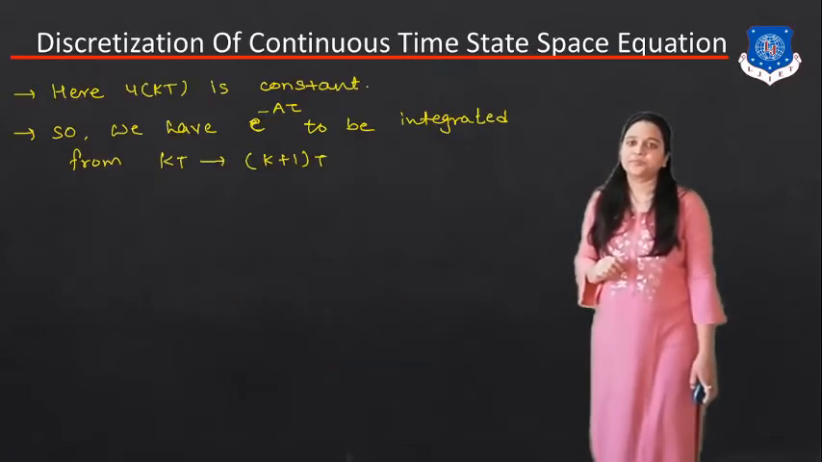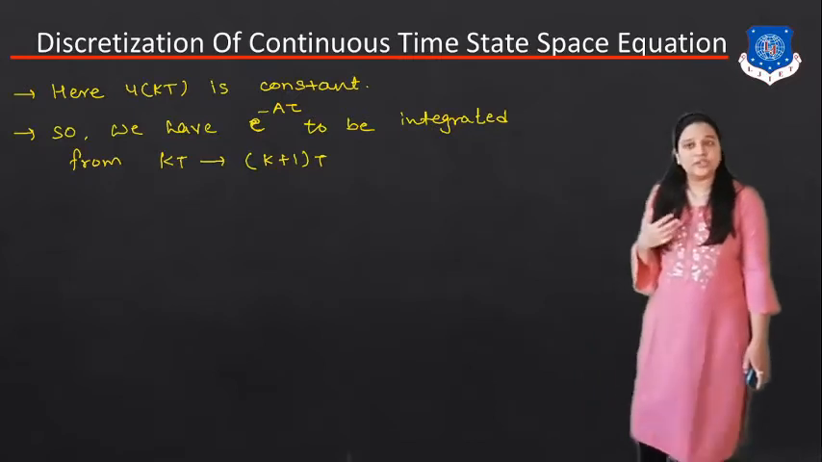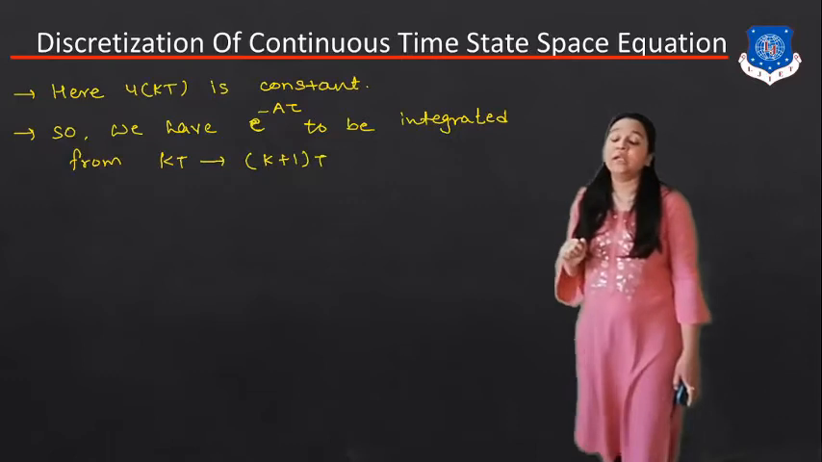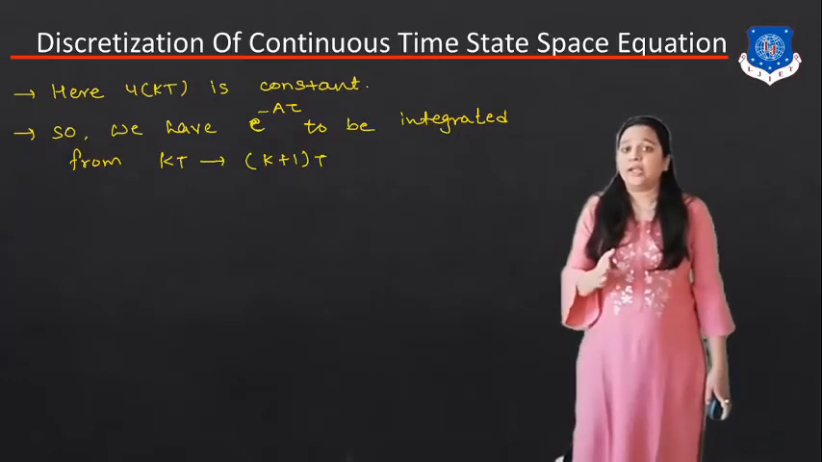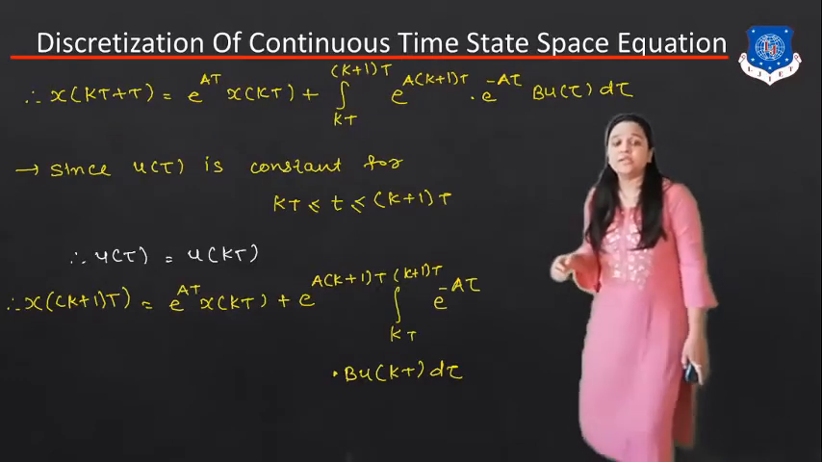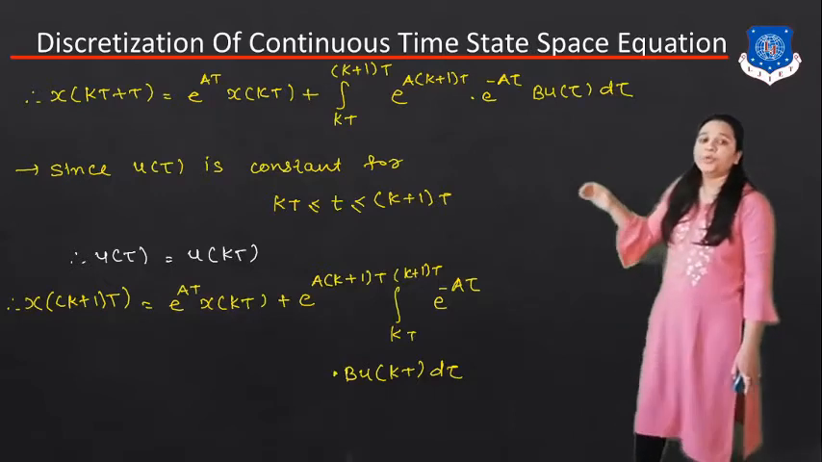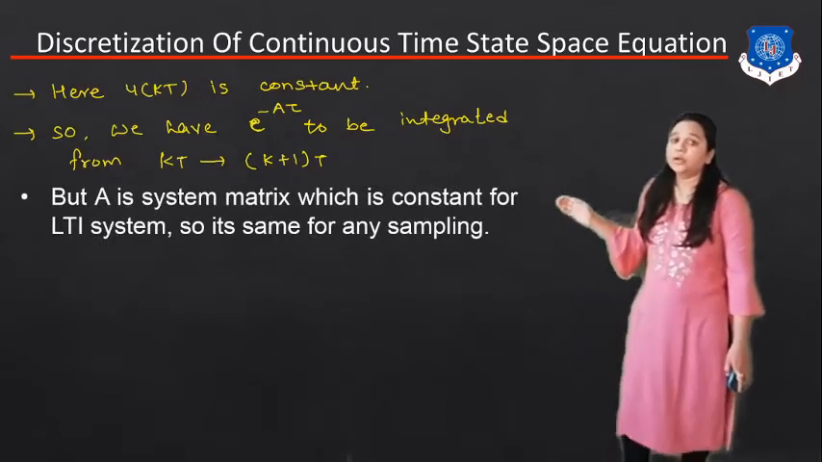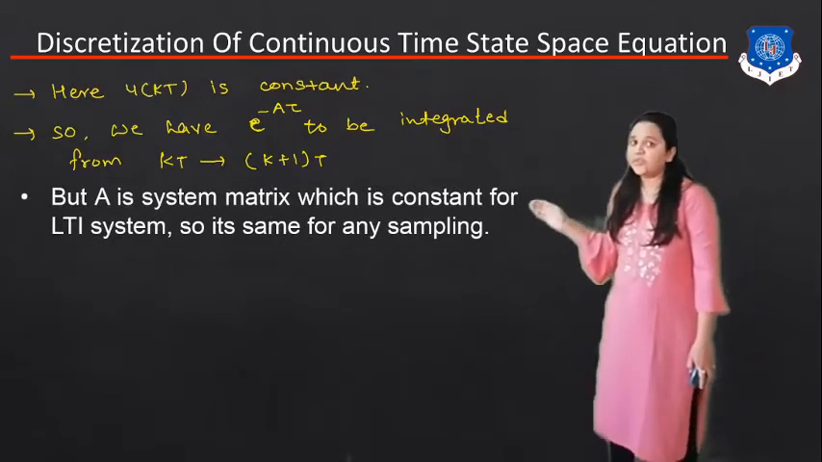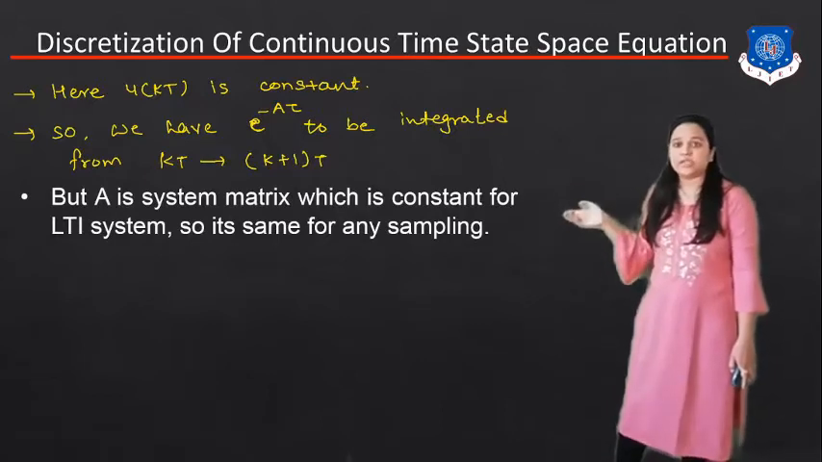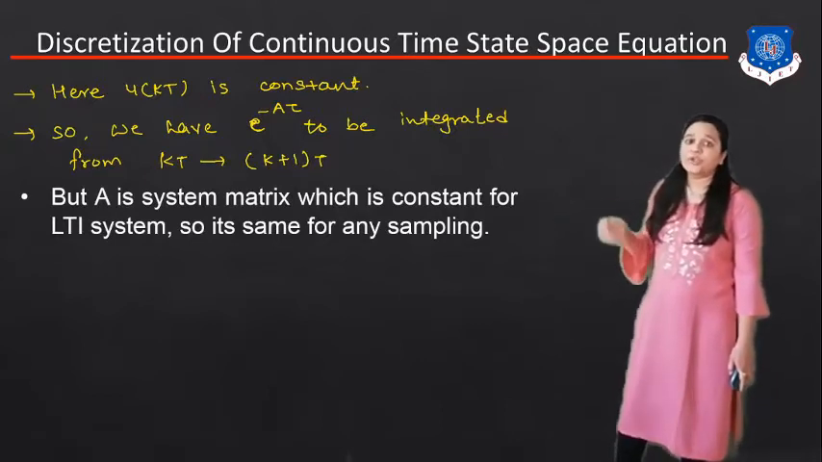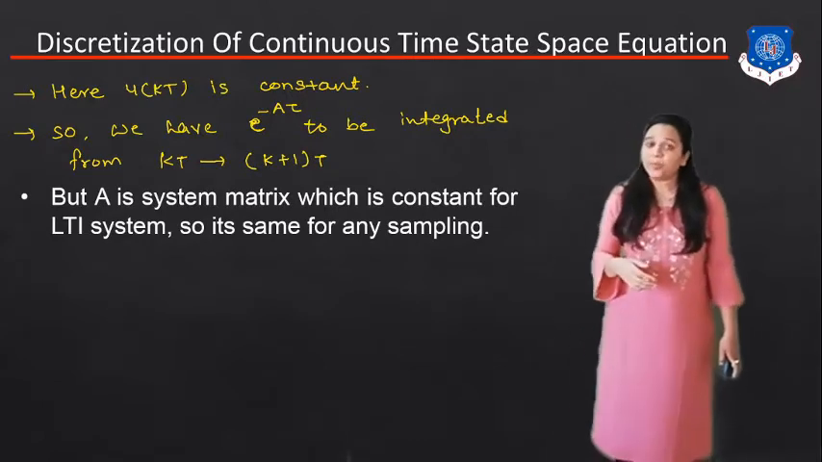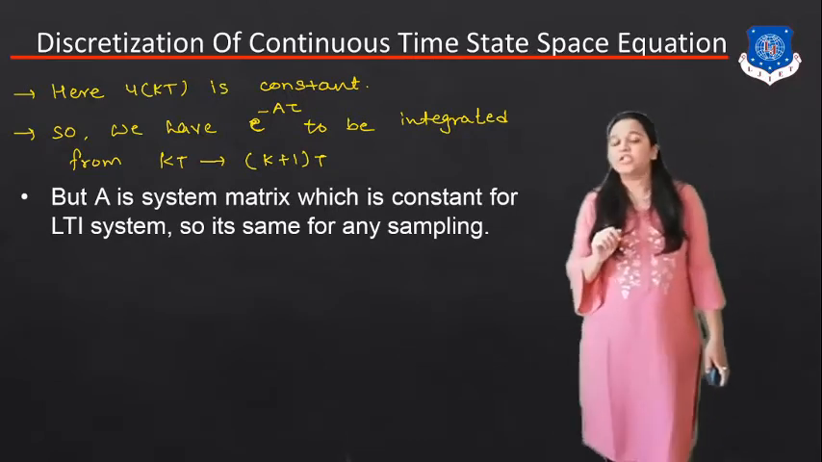Now here u(kT) is also constant, so we take it out, and e^(-Aτ) is integrated from kT to (k+1)T, because the integration starts from kT to (k+1)T. A is the system matrix, which is constant for all LTI systems, so it is the same for any sampling. If we change the sampling period, the value of the A matrix does not change.